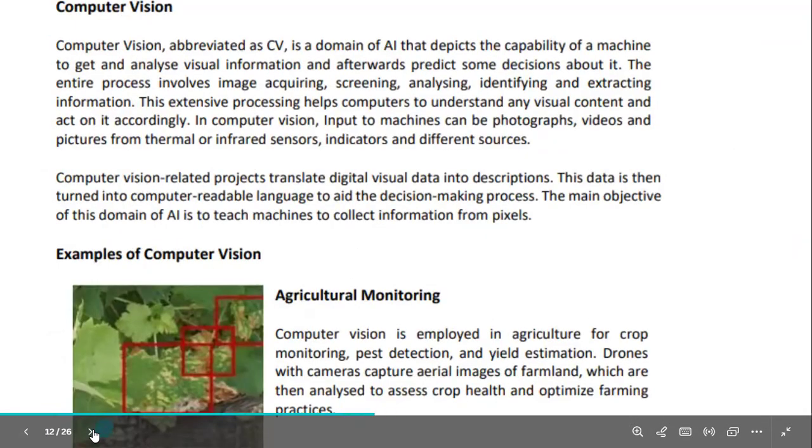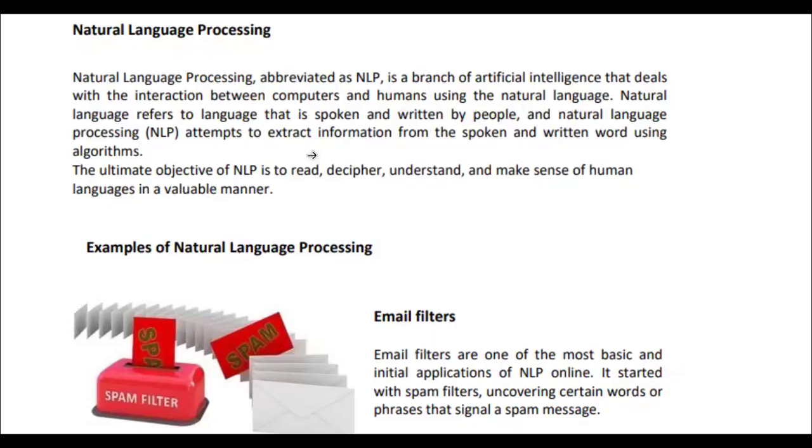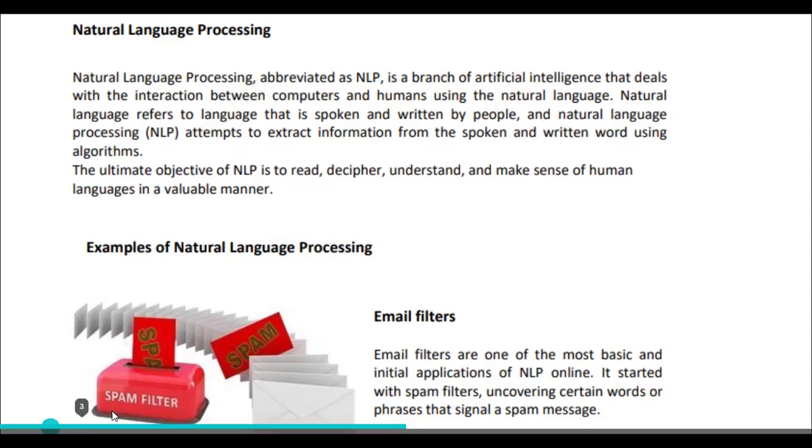And next is what? NLP. What is this NLP? Right. The next domain is NLP, Natural Language Processing. It is abbreviated as NLP, and this is a domain of artificial intelligence. As humans, we are able to interact with the machines, and machines are able to interact with humans, right? So in this way, this application is helping the machines and the humans to interact with each other.